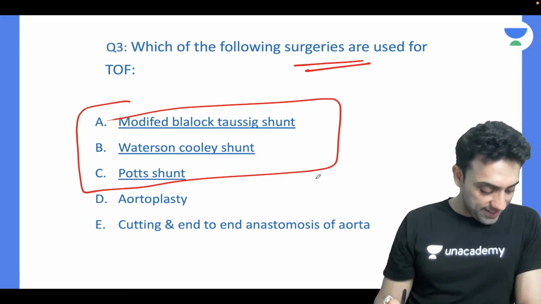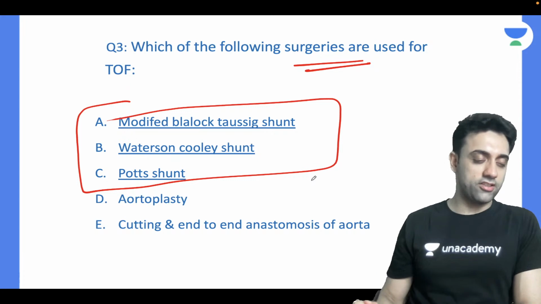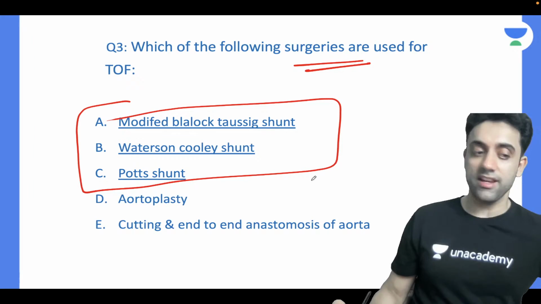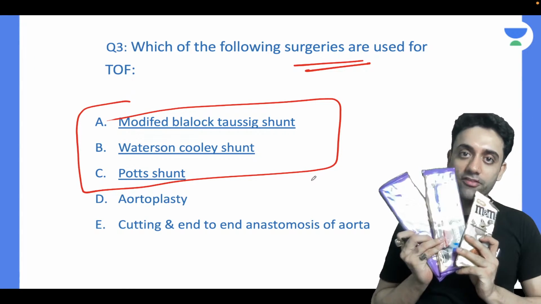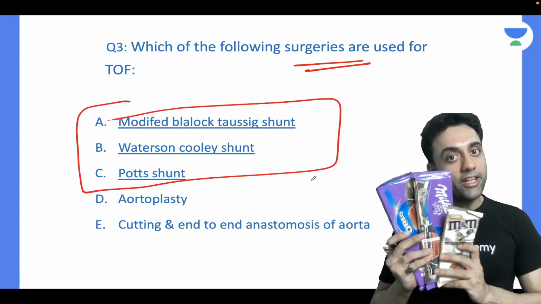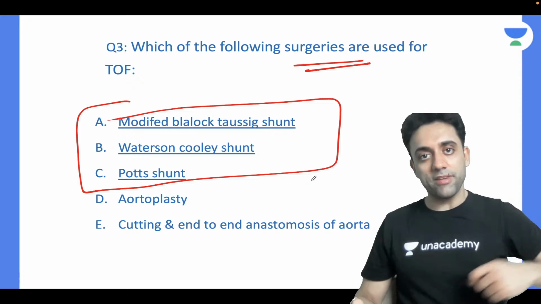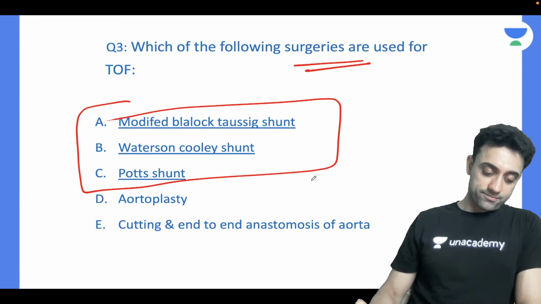Potts shunt. Okay, hi Savan, what's up? So Savan is amazing. Savan is one of my juniors. We have met him, and what he has got me on my birthday. Thank you, Savan, for these amazing toffees and chocolates. Thank you, bro. God bless you. And my family was so happy that you came. Thank you so much. Very nice.